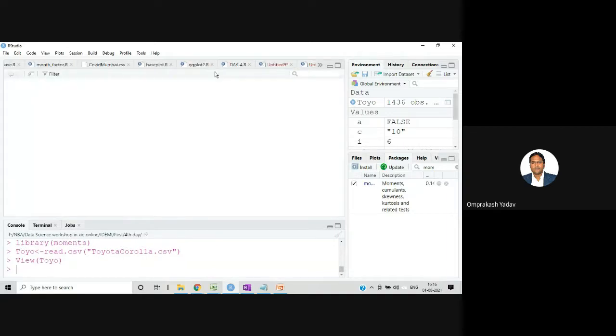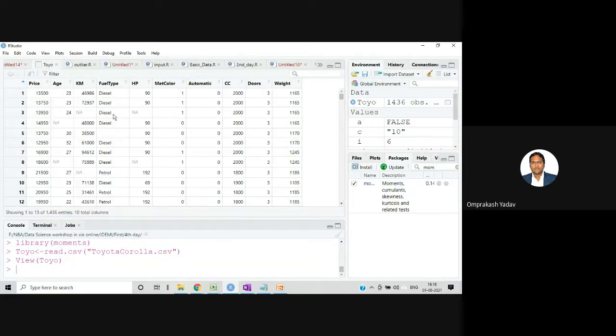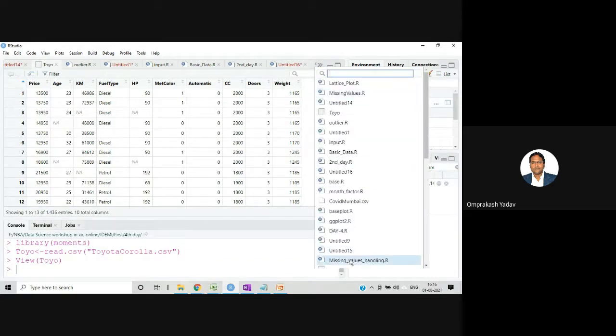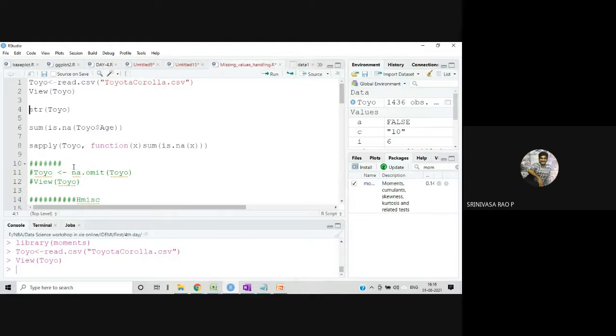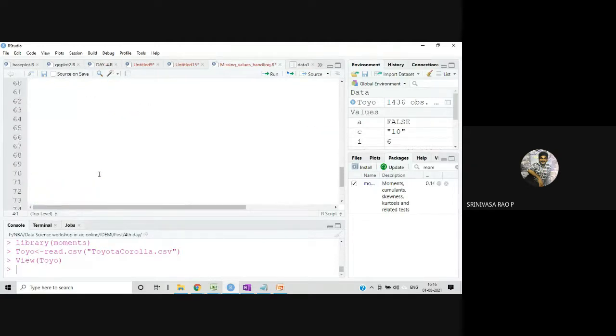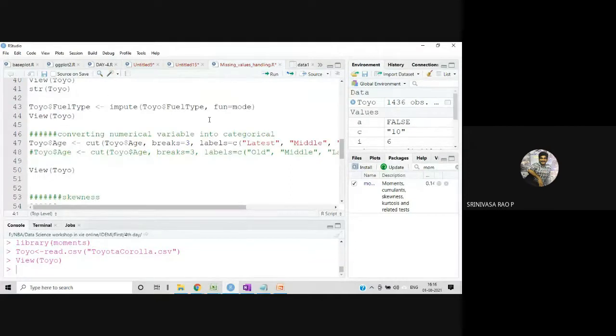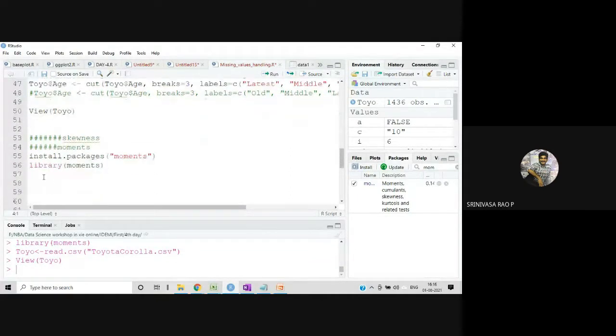And now if you see, we got the data with the NA values again.